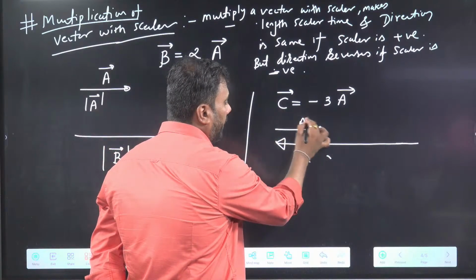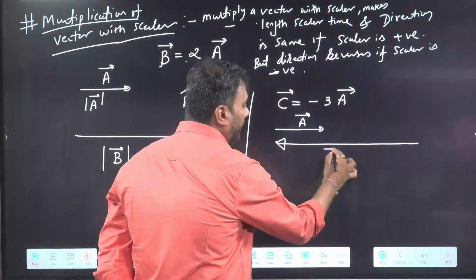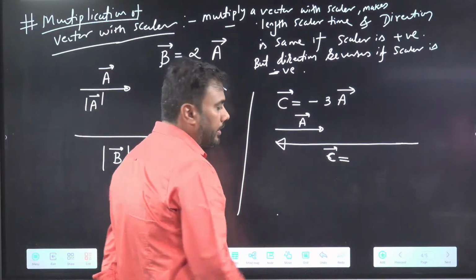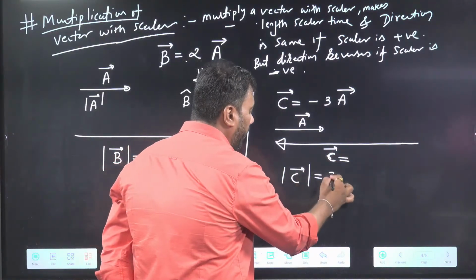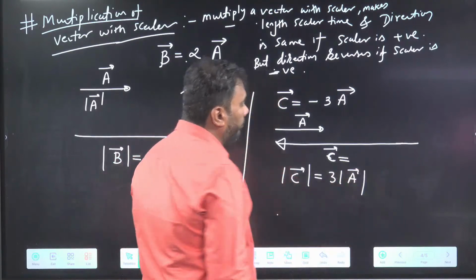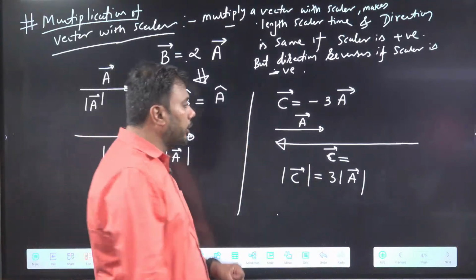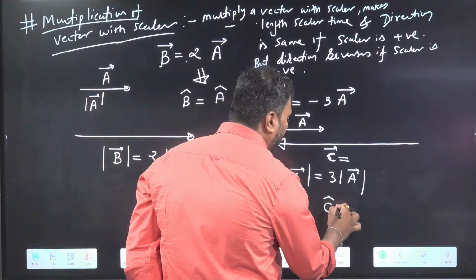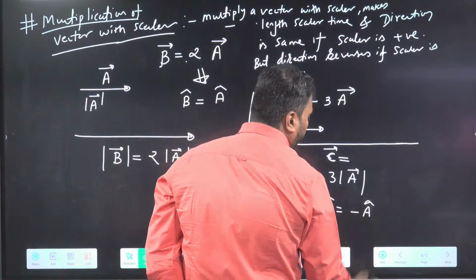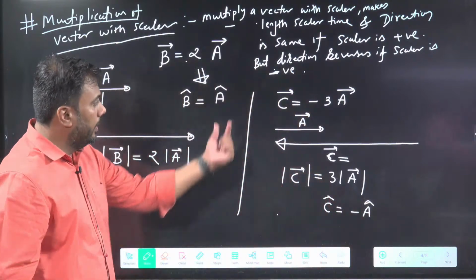If this was the A vector, this will now be the C vector. The length of C vector will be 3 times the length of A vector, and direction is reversed. So direction of C cap is in the negative direction of A cap. Is this point clear?